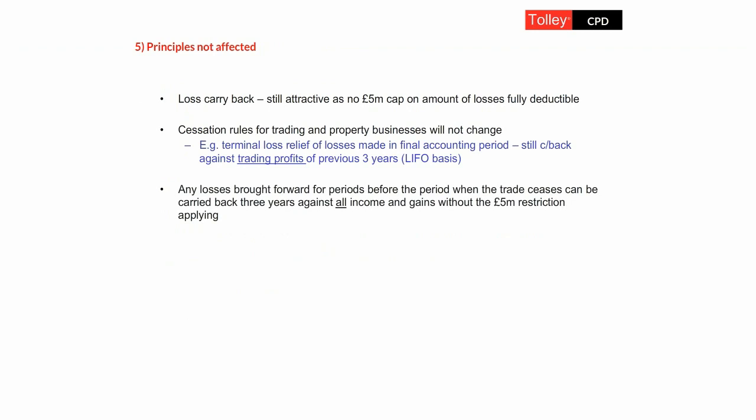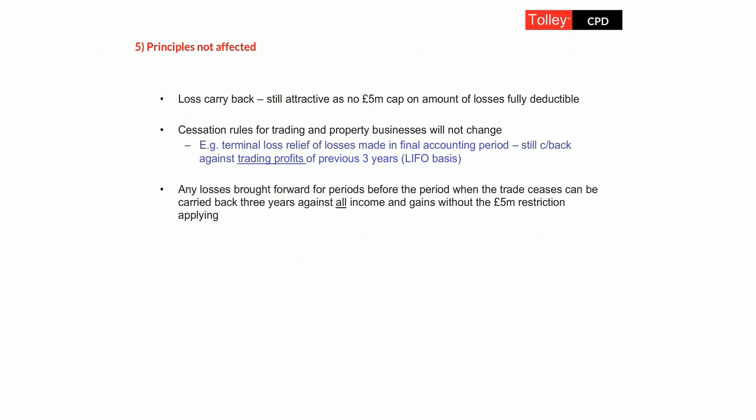Now, if the trade then later ceases and it's still bringing forward these post 1st of April 17 losses, it hasn't had the chance to relieve them so far, then it's allowed to carry them back against the previous 3 years prior to the final accounting period when the trade ceases, against all of that company's profits and gains, not just the trading profits, and it doesn't have to use the 5 million restriction. After all, it's the 5 million restriction and then the 50% above that which has created probably the need to carry forward those losses to now.